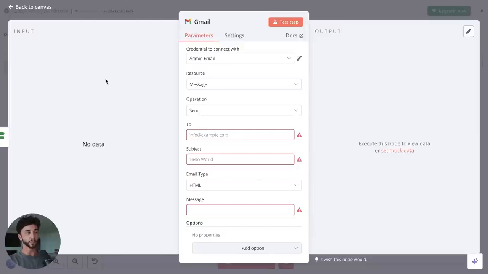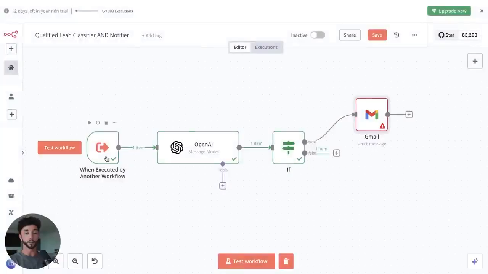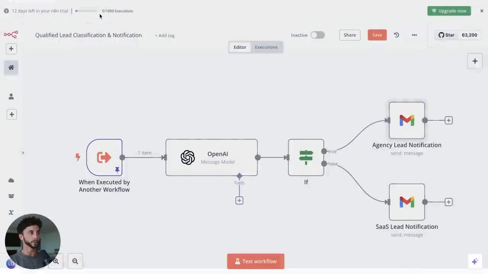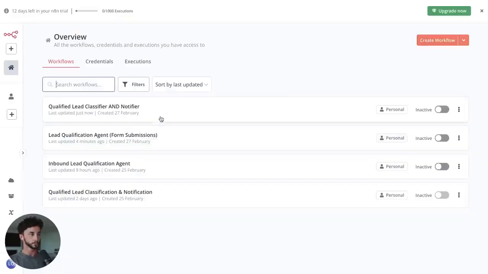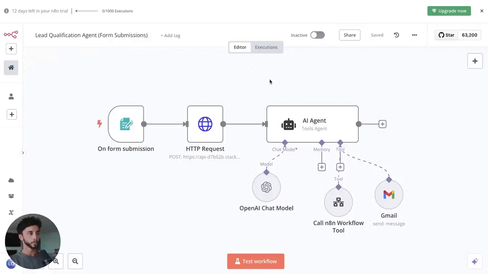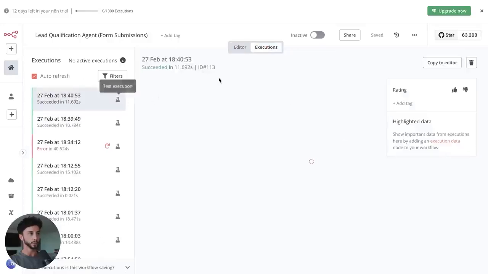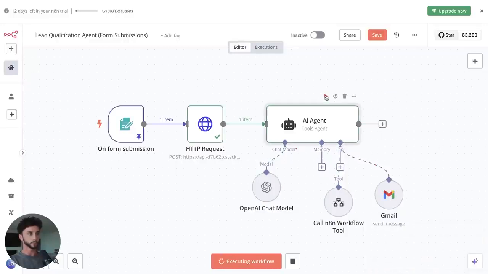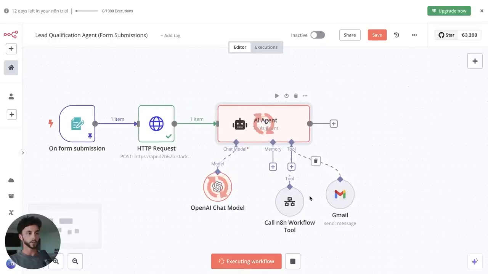Okay, so here we're not getting much data on the input side, and we can't seem to simulate it because it's of course triggered by another workflow. What we can do is just save it here, go into executions. And if we go back to our other workflow, the agent, and we can go to the form submissions one. If we go to executions and we just run one of these that we just did before, copy to editor, and we just run this again. This is basically just going to trigger this again so that we get a fresh execution and we can sort of pull that data back into the workflow. Oh, we're having issues now.